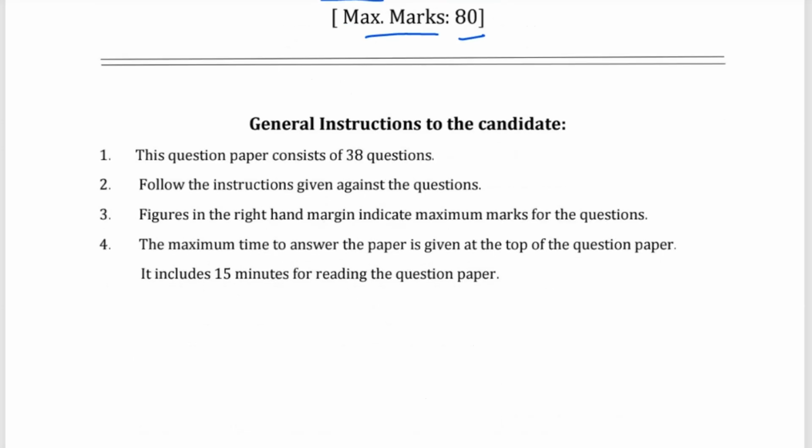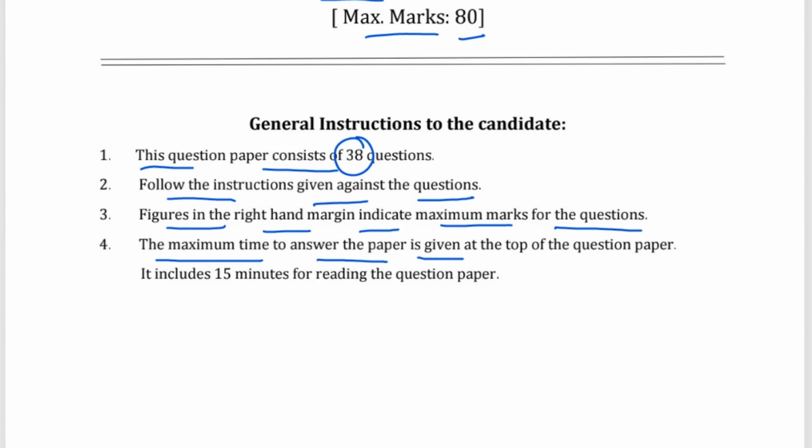The general instruction to the candidate: this question paper consists of 38 questions. Follow the instruction given against the question. Figures in the right hand margin indicate maximum marks for the questions. The maximum time to answer the paper is given at the top of the question paper, that is 3 hours 15 minutes. It includes 15 minutes for reading the question paper. So 3 hours will be for writing and 15 minutes will be for reading the question paper.